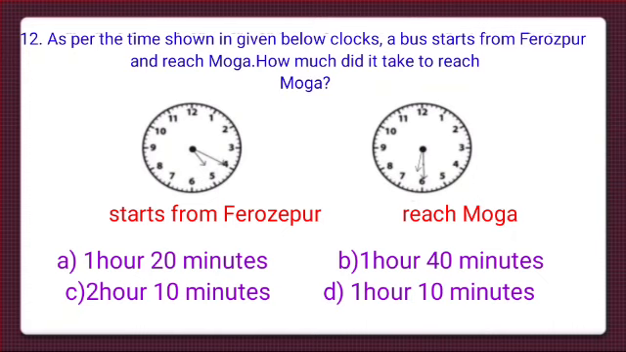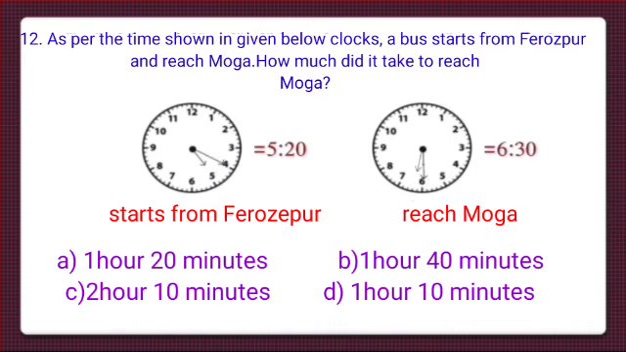Question number 12. As per the time shown in the given below clocks, a bus starts from Firozpur and reaches Moga. How much time did it take to reach Moga? 4 options are given here. The time shown in first clock is the time when the bus started, and it is 5:20. And the time shown in the second clock is the time when the bus reached, and it reached at 6:30. We have to find the time the bus took to reach Moga.